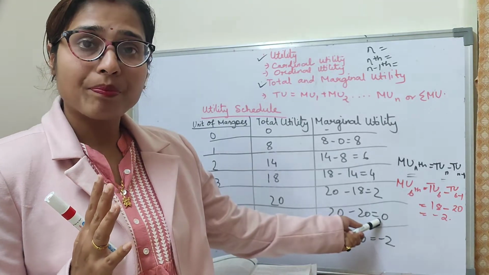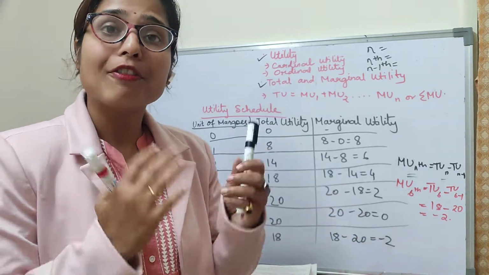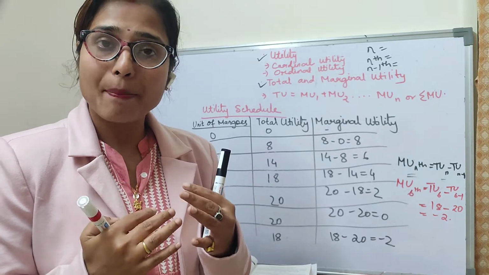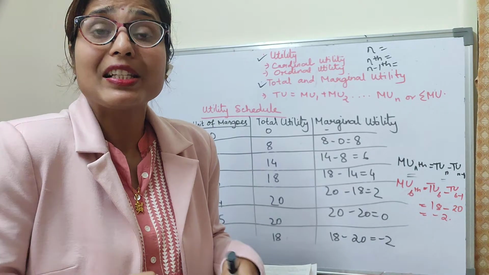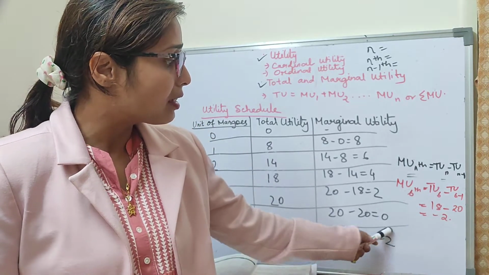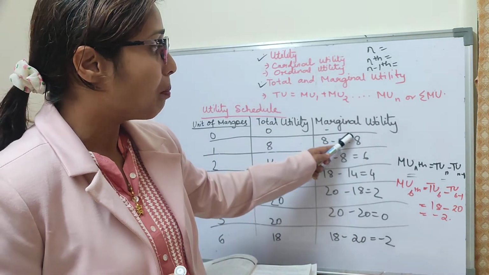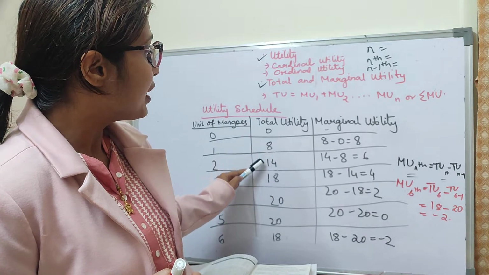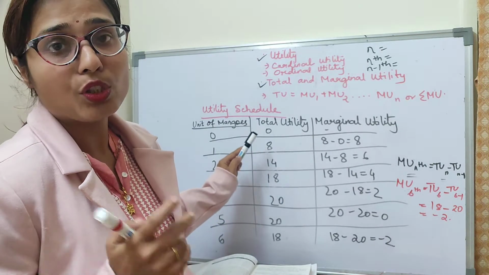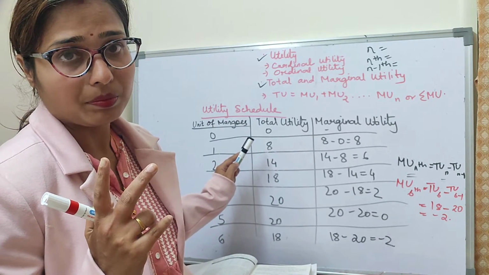Satisfaction will be maximum. You will stop there, and after that if you eat more, what happens? You will fall ill, you will vomit. It gives you disutility. That is what it shows here. So what I can say is that marginal utility is the difference between two continuous total utility figures.